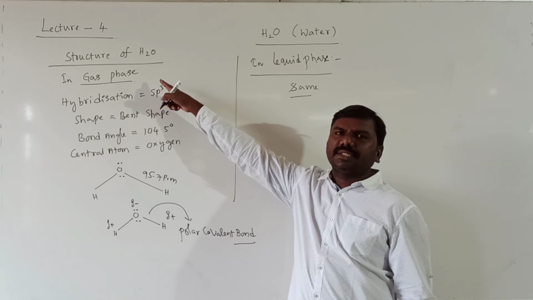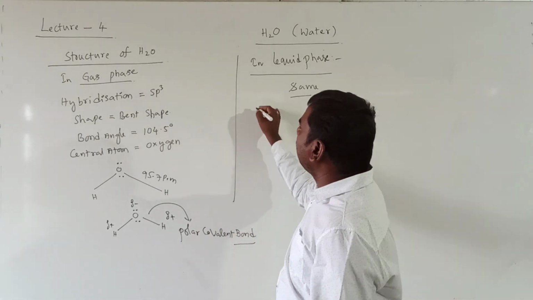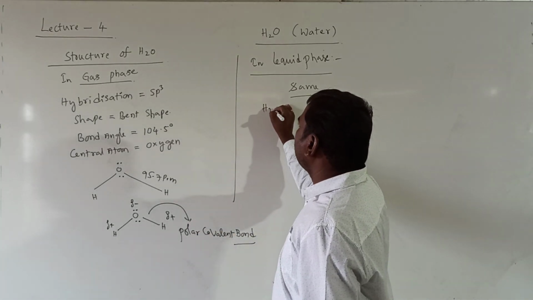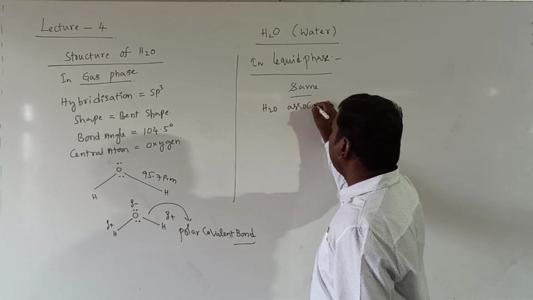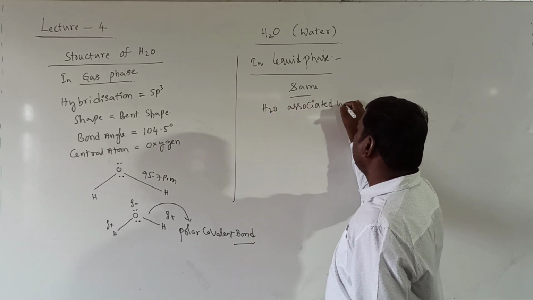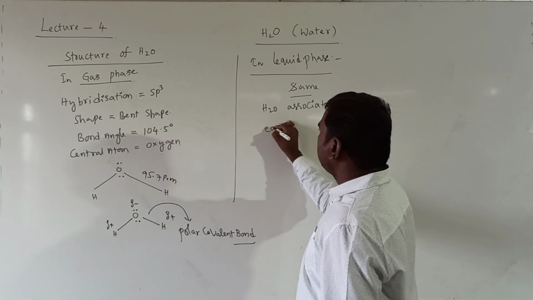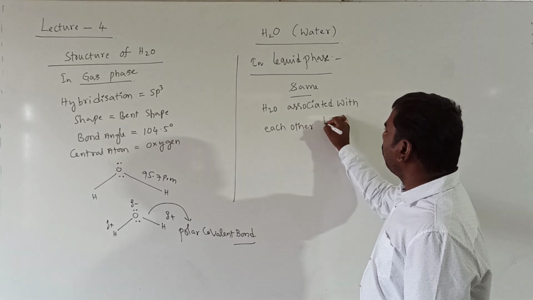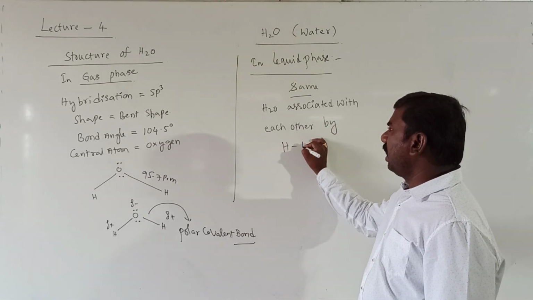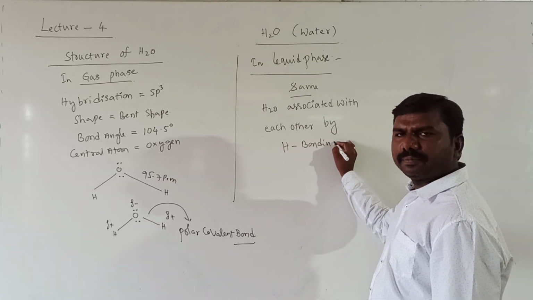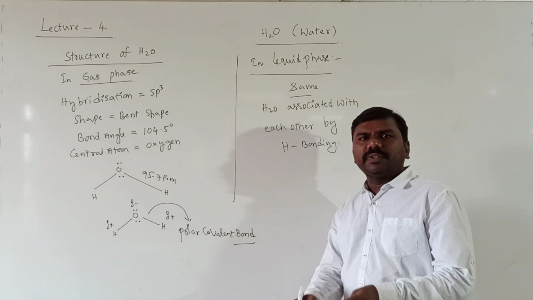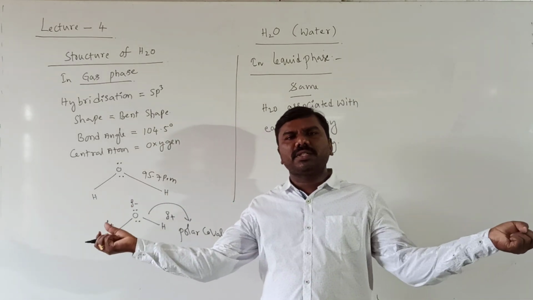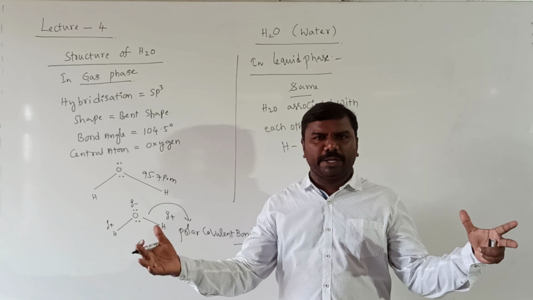That is the gaseous phase. But in liquid phase, water molecules are associated with each other by which bonding? That is hydrogen bonding. Gas phase means molecules are apart from each other, there is no bonding.